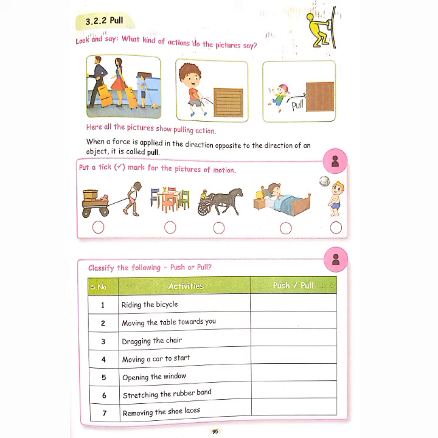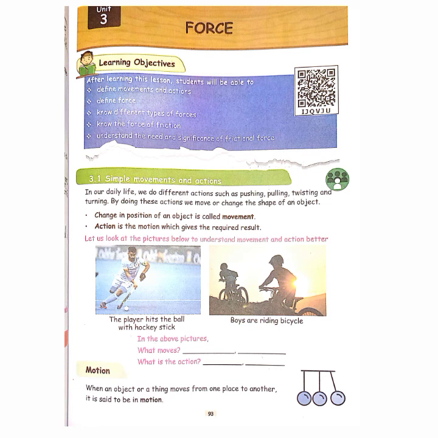Okay, now once again I am going to recap. Here take page number 93. Movement means what? Change in object position is known as movement. Action means what? Action, motion, moving, these are all similar only. Action is the motion which gives the required result. Next, motion means what? An object or a thing moves from one place to another is known as motion. A good example is the pendulum.